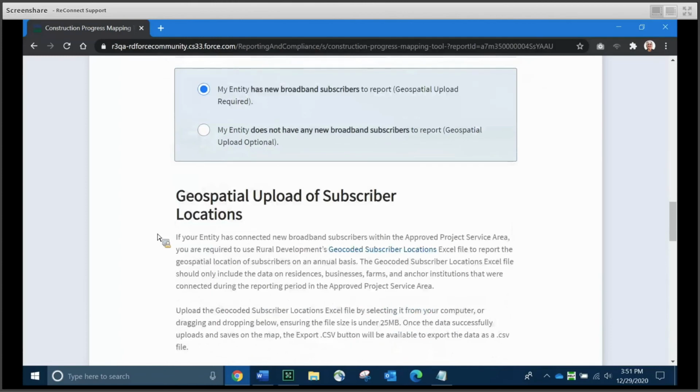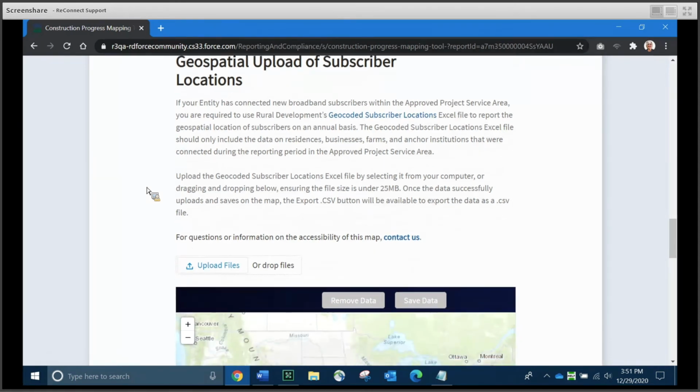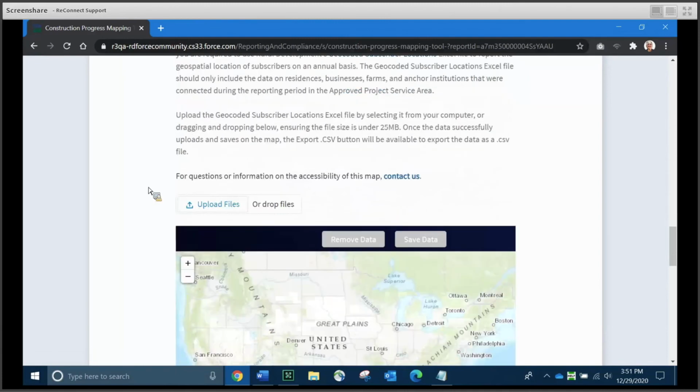So I'm going to show you that we do have some new subscribers to report, which means that we're going to have to upload a geospatial file. As you scroll down further on the page, you'll notice that there's a description of how you go about this. The first thing that you're going to want to do is come in and download the geocoded subscriber locations Excel file that Rural Development has provided to you. This is an Excel file that is laid out as a template so that you can collect the appropriate data on the new subscribers, things like businesses, farms, anchor institutions, residences that were connected during your reporting period.